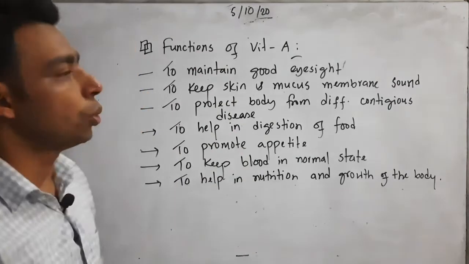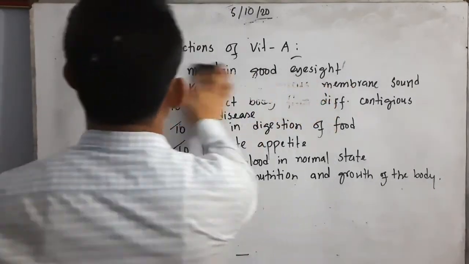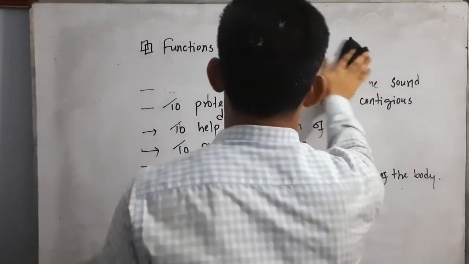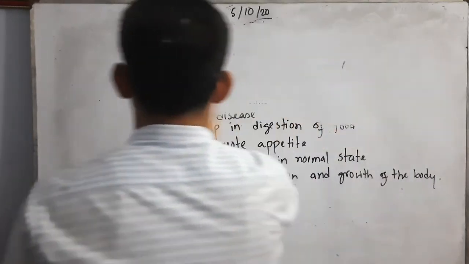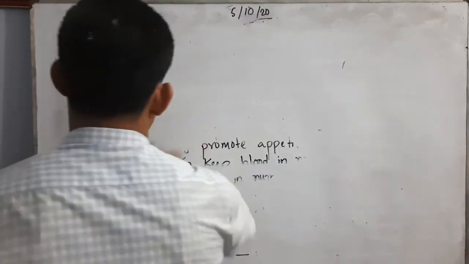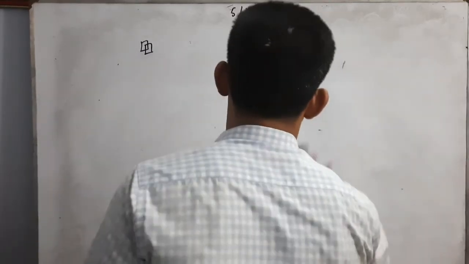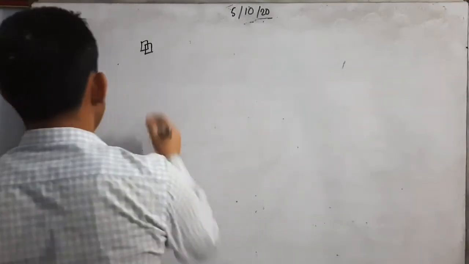Now we will go through the deficiency diseases of vitamin A. There are two vitamin A deficiency diseases. One is night blindness and the second one is xerophthalmia. First we will go through understanding night blindness.